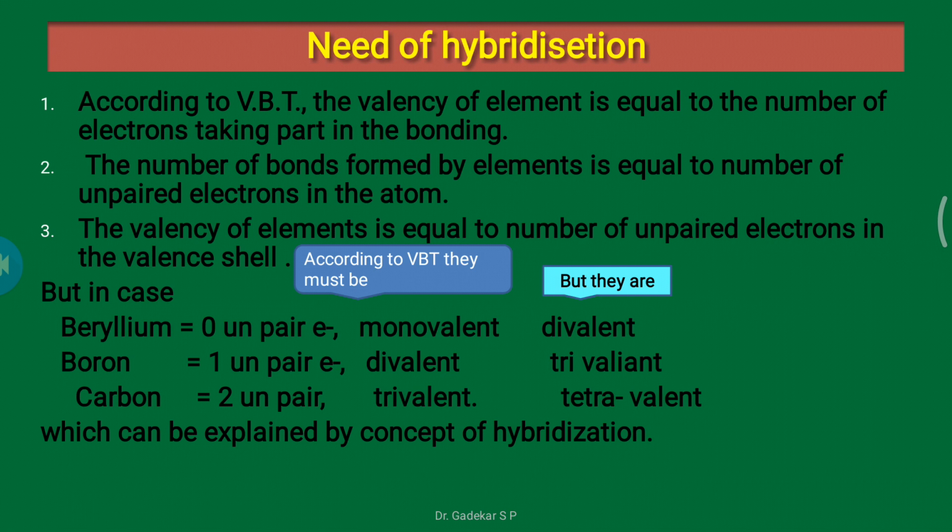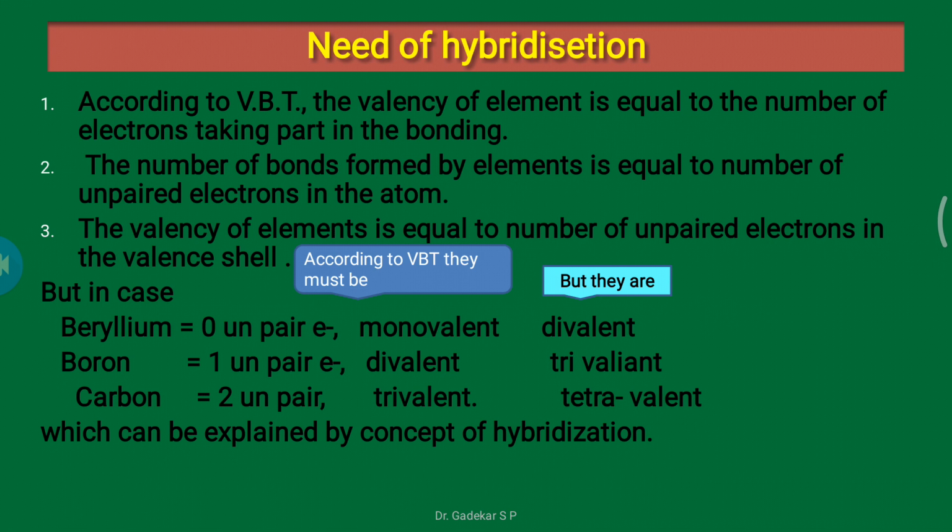According to VBT, the valency of an element is equal to the number of electrons taking part in bonding. Bond formation, or the type of bonds, depends on the presence of unpaired electrons.